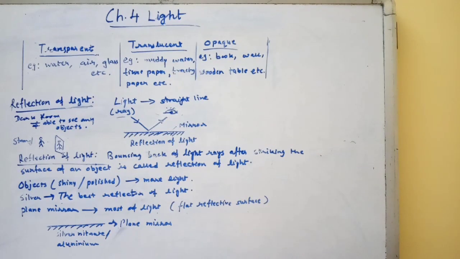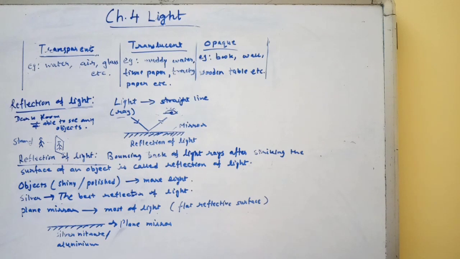Hello students, today I am going to start chapter 4, Light. As you know, light is a form of energy which gives us the sensation of vision. We are not able to see any objects around us without light.